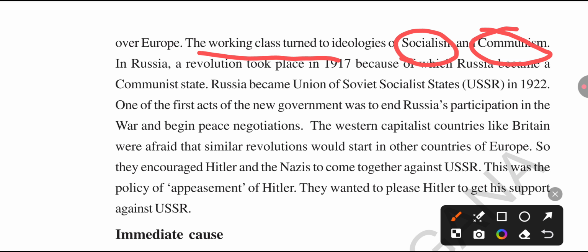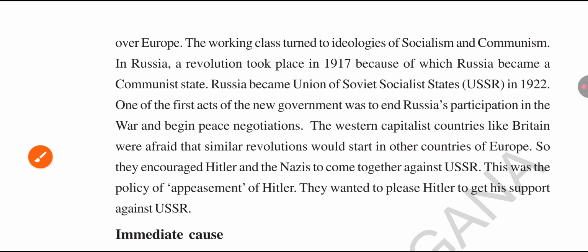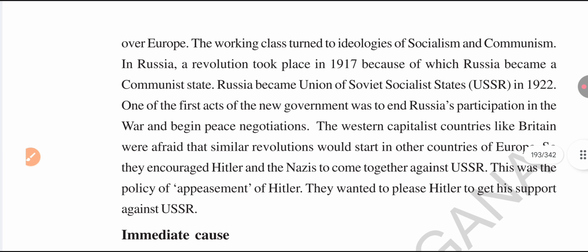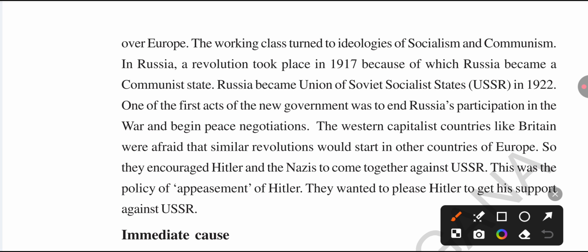In Russia, a socialist revolution took place in 1917, because of which Russia became a communist country, a socialist country. Russia became the Union of Soviet Socialist Republics, the USSR, in 1922. All the working class people, the laborers, followed socialism and communism.